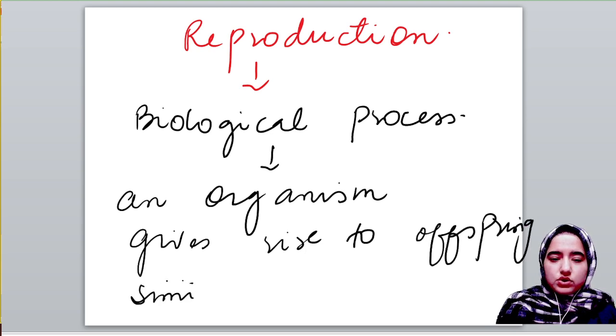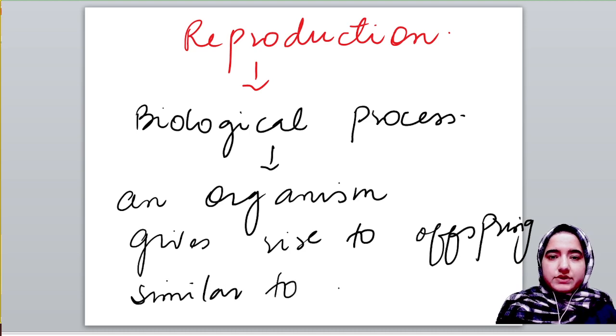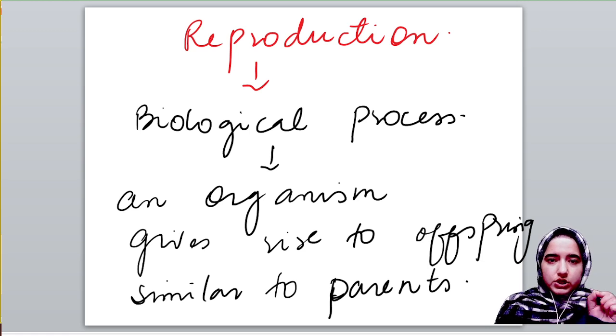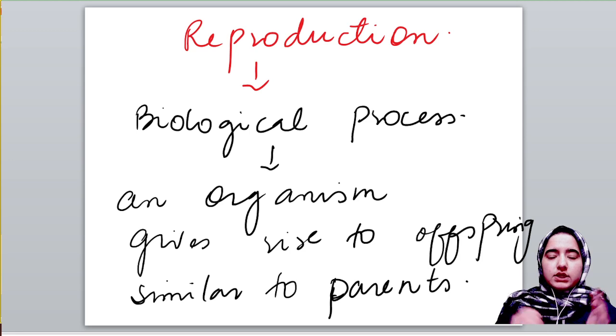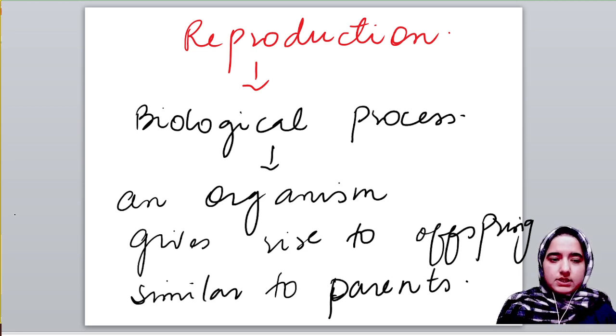Most of us have some characteristics, some features like our parents, either that of the father or that of the mother. This is reproduction. After that, that offspring will grow, and that offspring will give birth to their young ones. I hope this concept is clear.